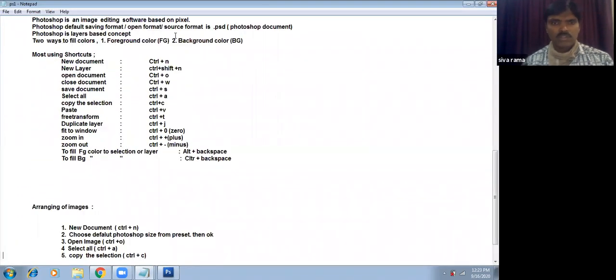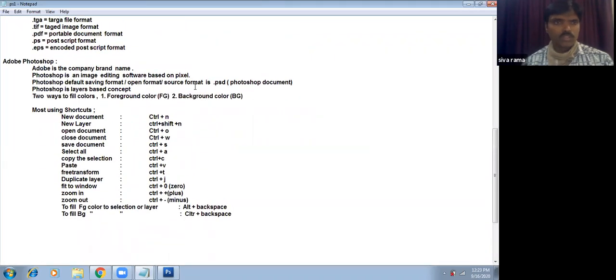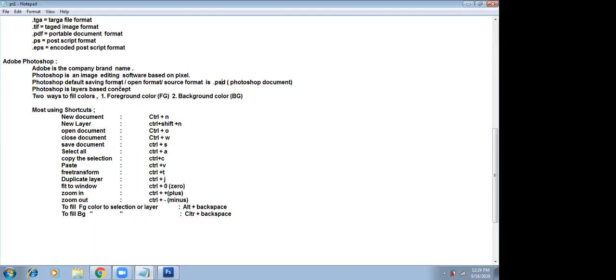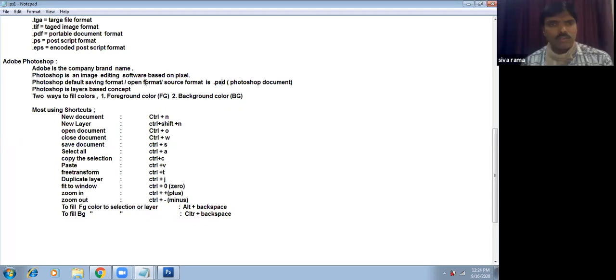So, for example, we are starting Adobe Photoshop. Adobe Photoshop is a company brand name, sir. We can do image editing based on pixels. Adobe Photoshop saves in a format we call PSD. Whatever we design or make with the help of Photoshop will be saved in the format we call PSD. People also call it the default saving format, open format, or source format.